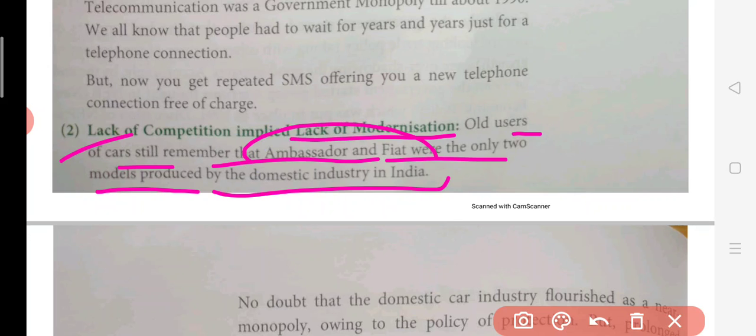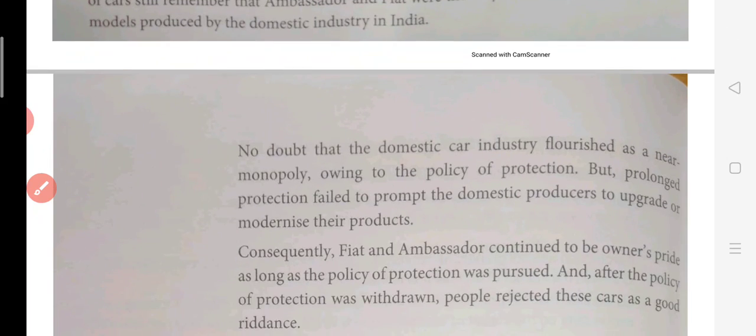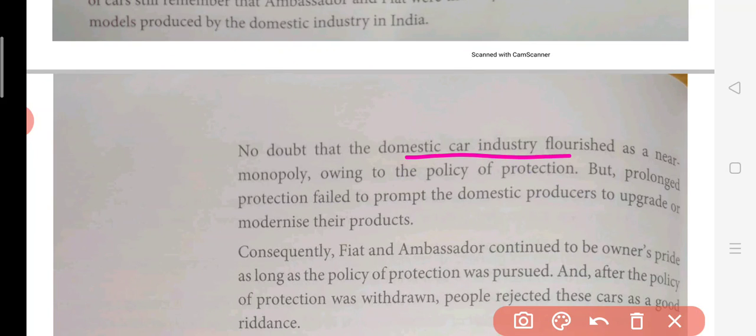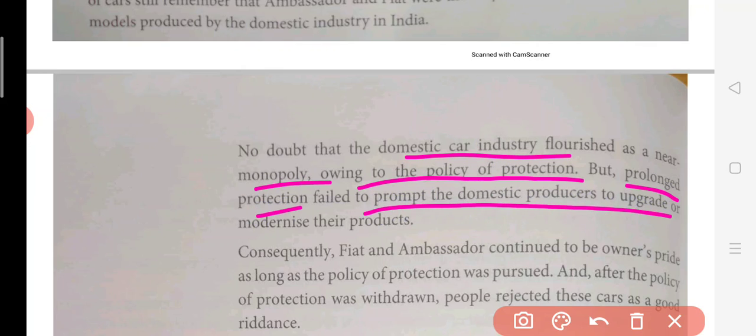There is no doubt that the domestic car industry flourished as a near monopoly owing to the policy of protection, but it failed to prompt the domestic producers to upgrade or modernize their product. They were simply not using any kind of technology, and they were not thinking about upgrading the product, and customers even had to wait for many months and years for just one car. So that was the condition. Again, a lazy attitude can be seen in this industry. Even the automobile industry was very slow in production.